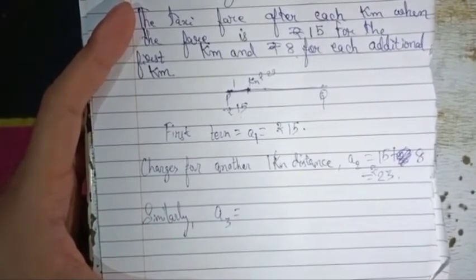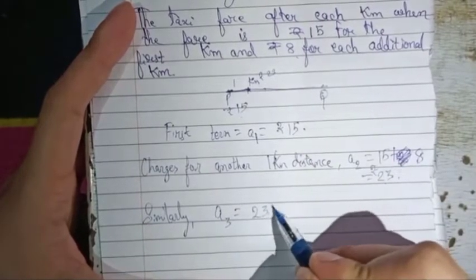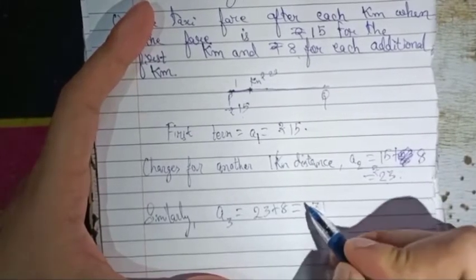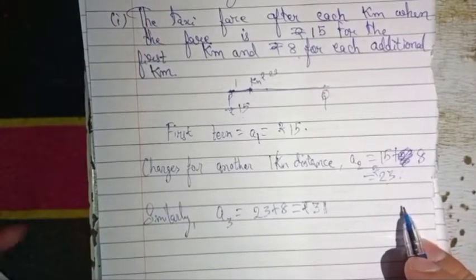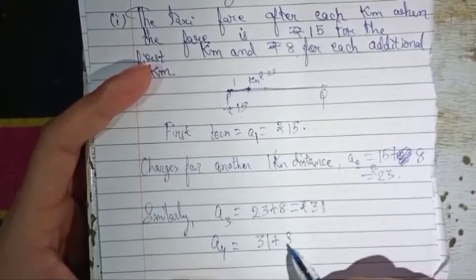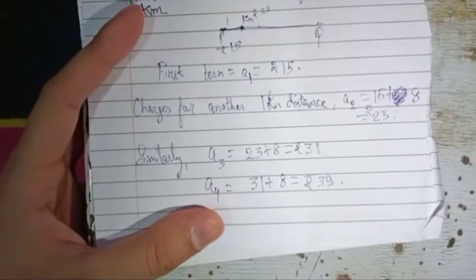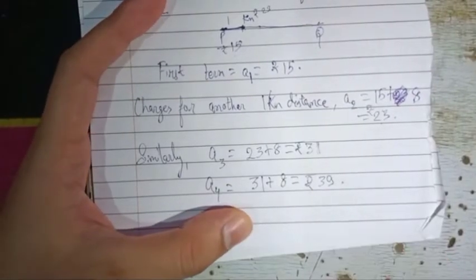Similarly, A3 will become 23 plus 8, that is rupees 31. In this way A4 is 31 plus 8, that is rupees 39. So we have just added 8 to all the terms. That means we have added the common difference to all the terms.